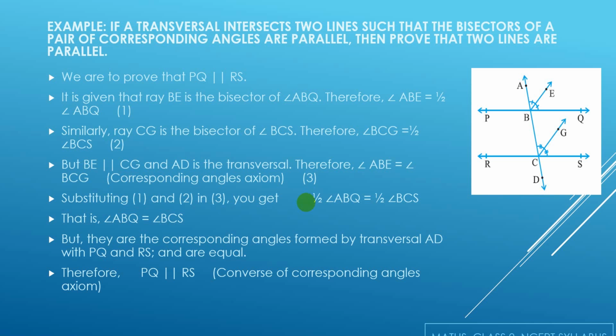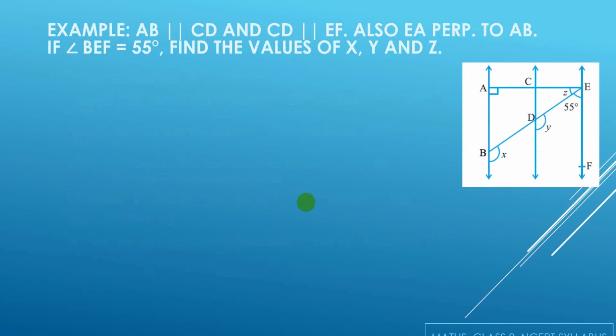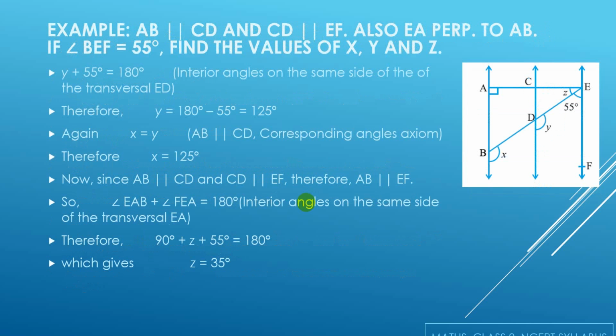Hope you have understood this example. Let's move further. We have one more example here. If AB is parallel to CD and CD is parallel to EF, also it is given that EA is perpendicular to AB and angle BEF is equal to 55 degrees. Find the values of X, Y and Z.